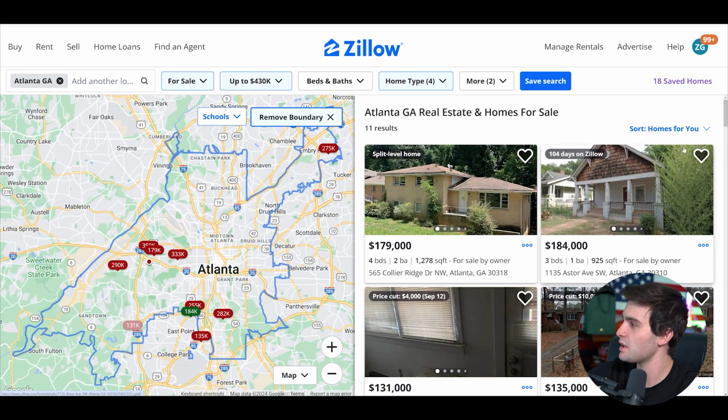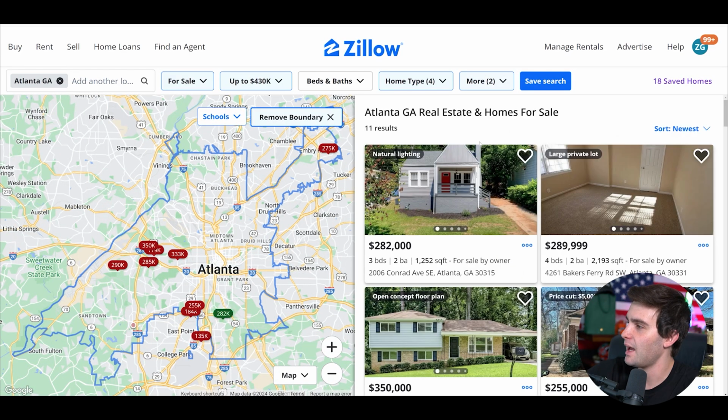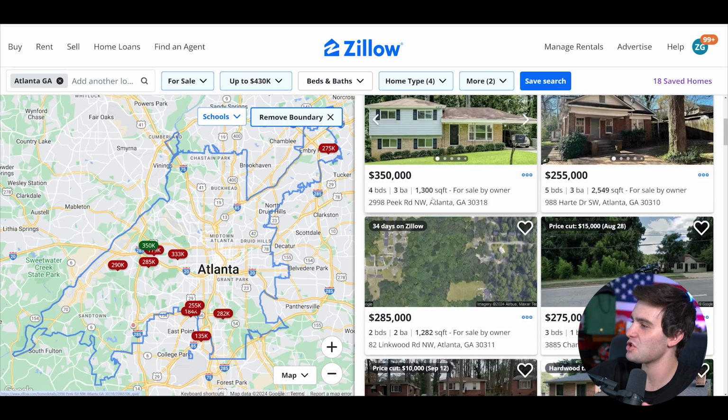And because they've been listed for so long, no agent's talking to them. Heck, most wholesalers don't know how to filter this out correctly, and you're gonna get in front of the best deal. So we're gonna do one more sorting here and go by newest. And I mean, that's kind of a nice house. So what we're gonna do is just scroll to the bottom.